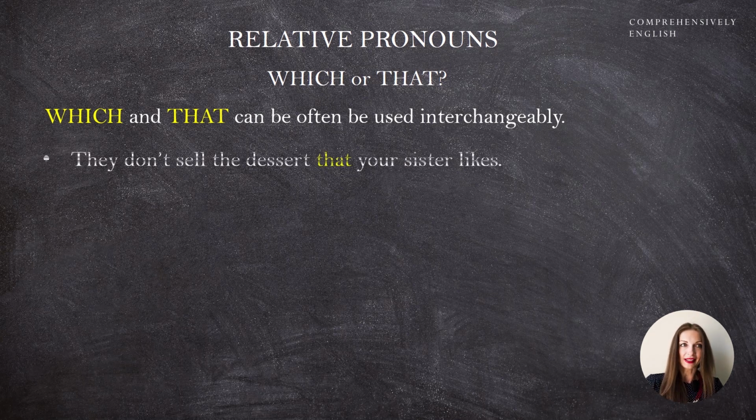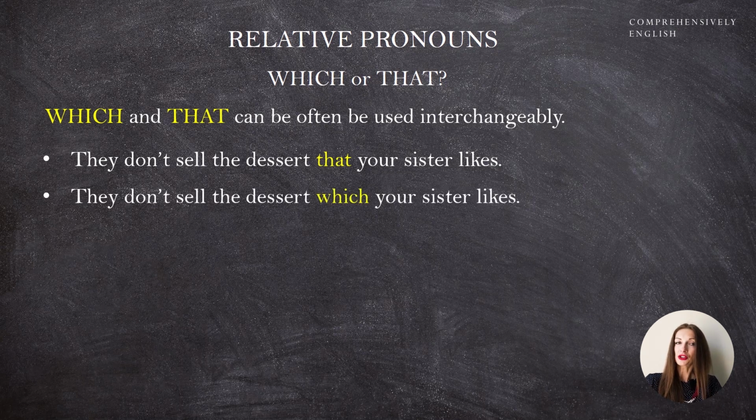Let's look at the sentences. They don't sell the dessert that your sister likes. That your sister likes is a subordinate clause. It is a restrictive subordinate clause. What does it mean? It means that it restricts us. We do not have the freedom of omitting it. If we drop it, it will be just a half of the sentence and the idea will be ruined. They don't sell the dessert. What dessert? The dessert that your sister likes.